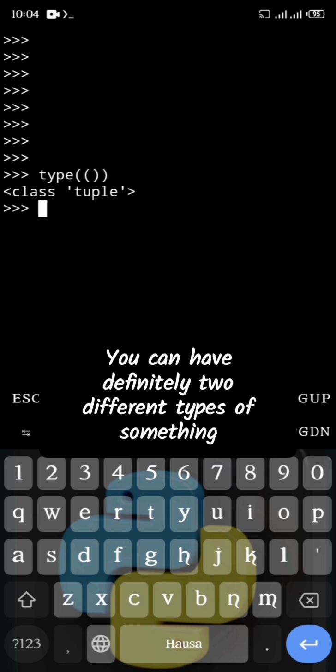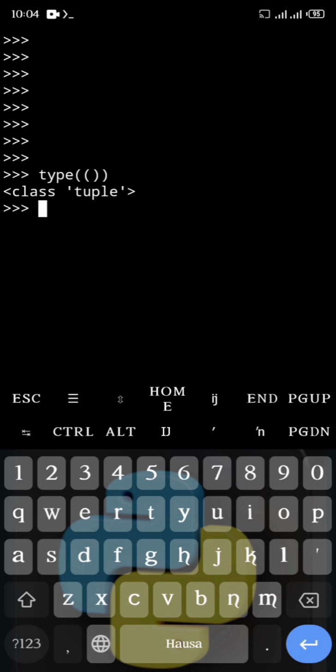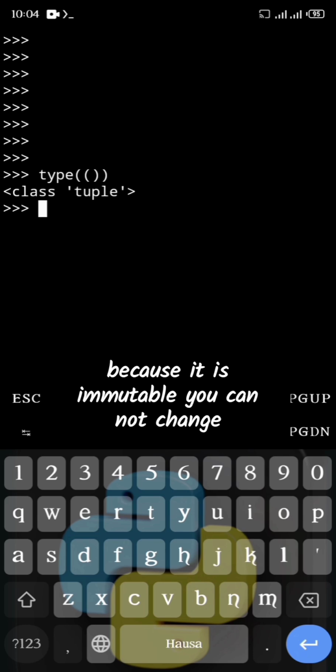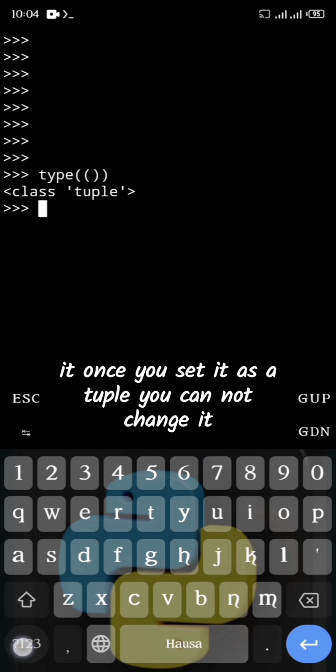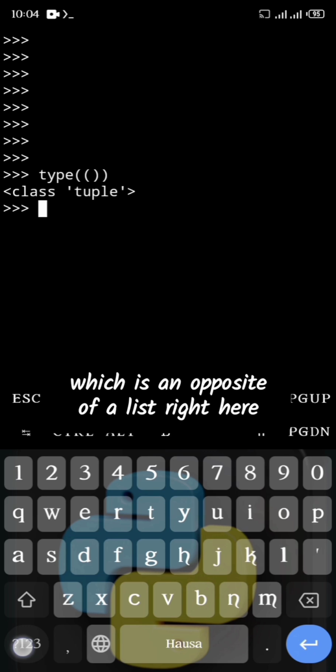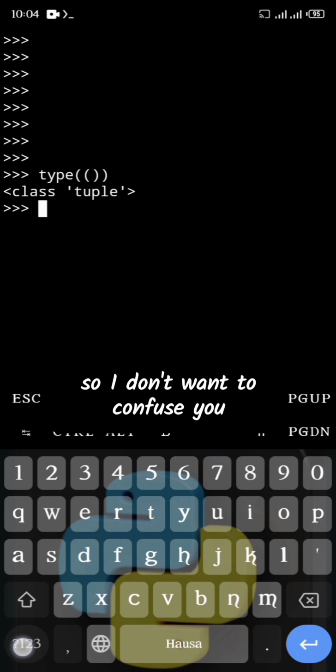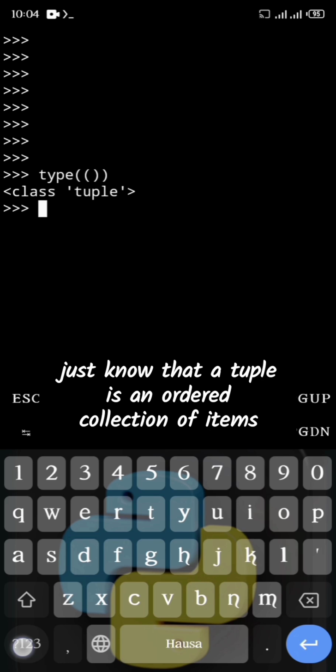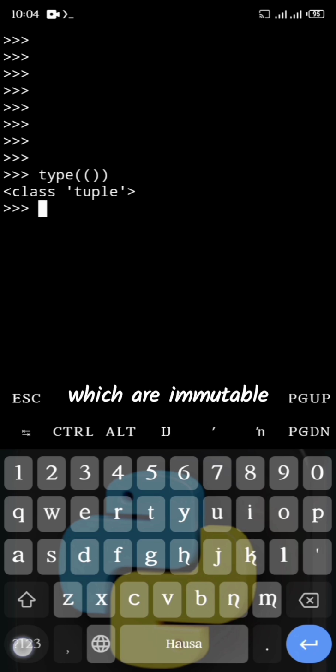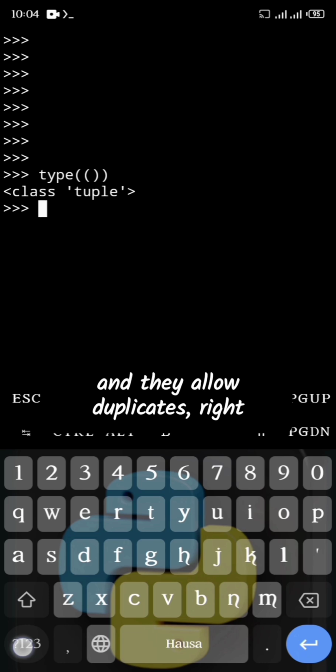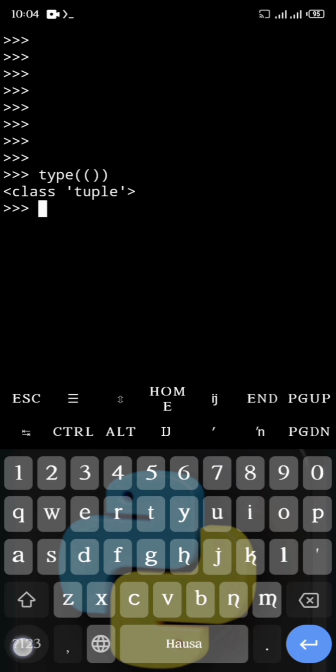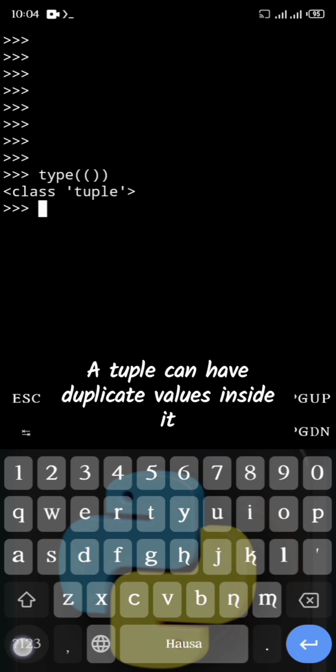You can definitely have two of the same thing, but it is similar to a set in some way because it is immutable. You cannot change it. Once you set it as a tuple, you cannot change it, which is the opposite of a list. I don't want to confuse you. Just know that a tuple is an ordered collection of items which are immutable. They can hold any data type and they allow duplicates. A tuple can have duplicate values inside it.